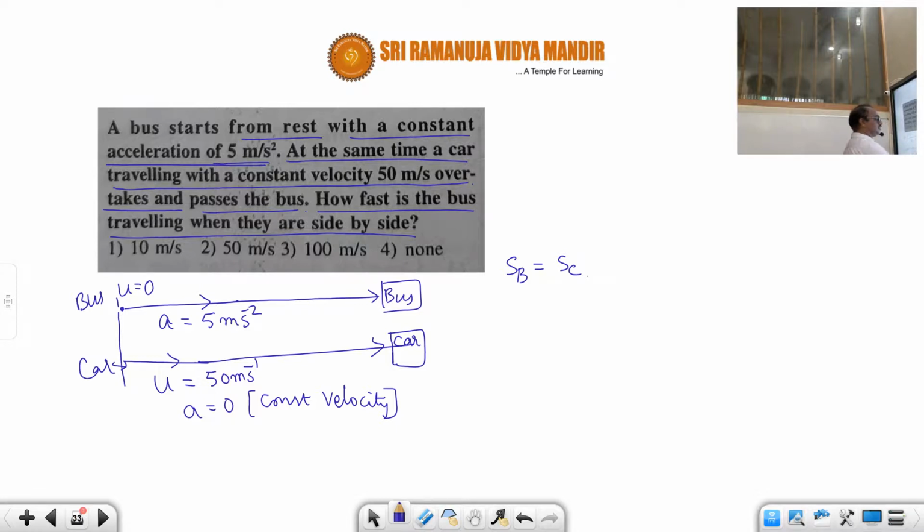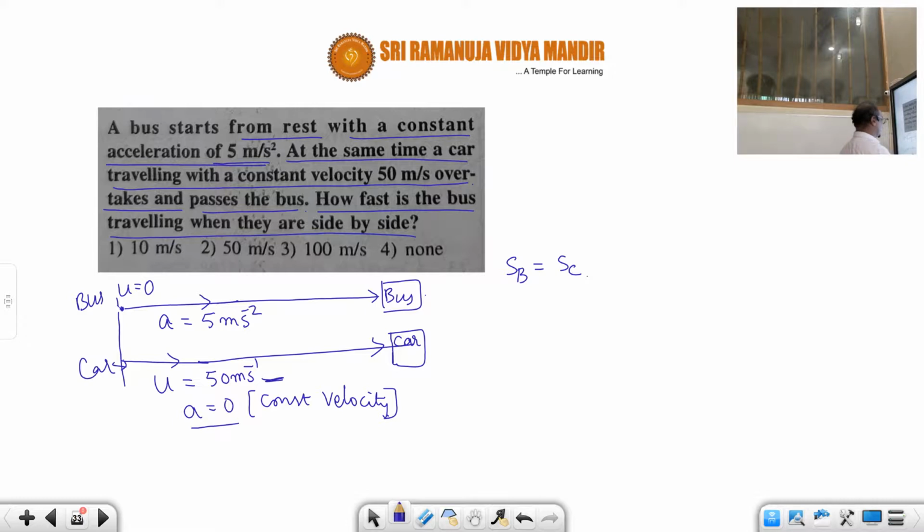At the particular instant we started observing, the car overtakes the bus with a constant speed of 50. Since u is constant, acceleration equals 0, and after some time both are side by side, which indicates that the distance traveled by the bus and by the car are equal after a certain time.